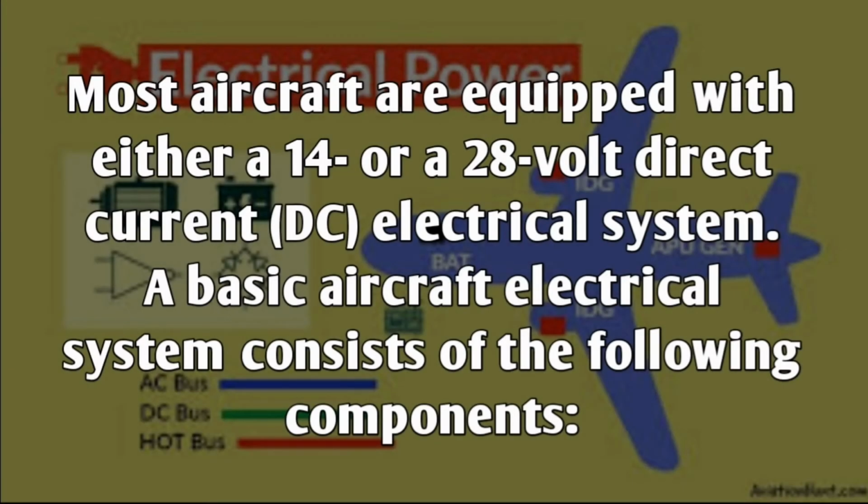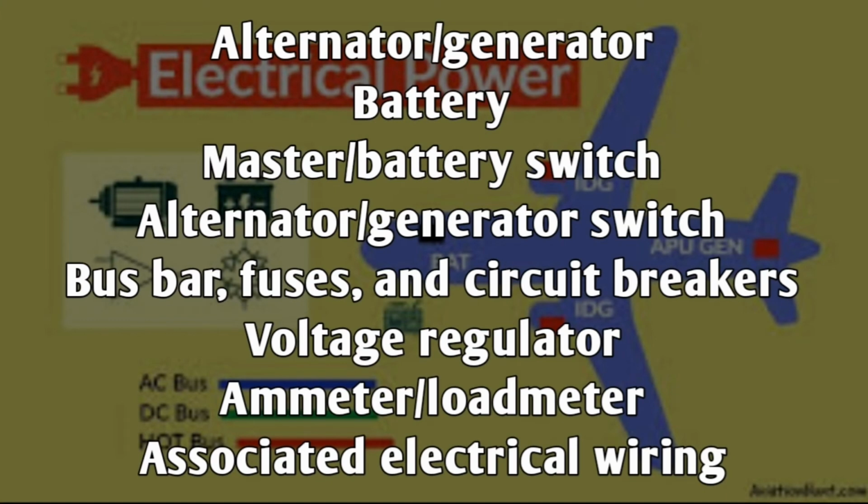Most aircraft are equipped with either a 14 or a 28 volt direct current (DC) electrical system. A basic aircraft electrical system consists of the following components: alternator/generator, battery, master battery switch, alternator/generator switch, bus bar, fuses and circuit breakers, voltage regulator, ammeter/load meter, and associated electrical wiring.